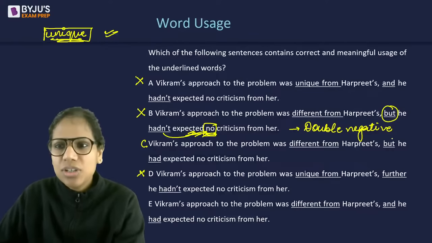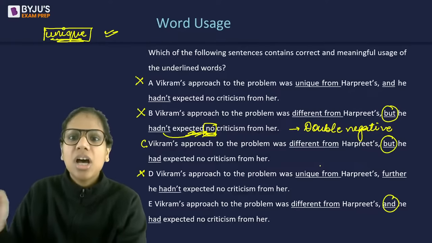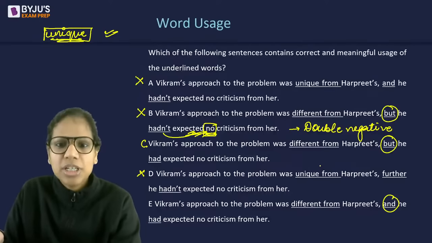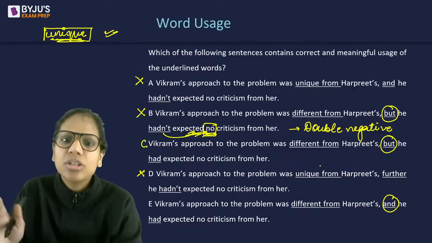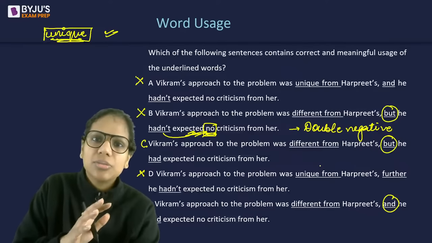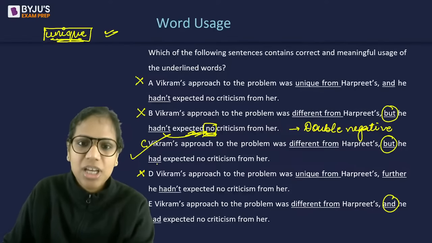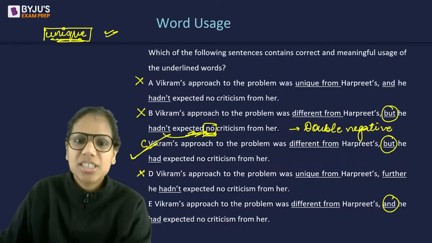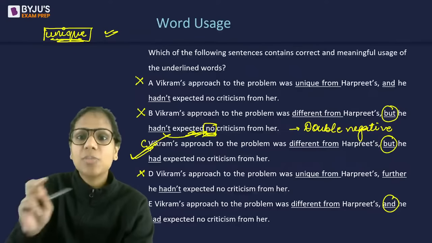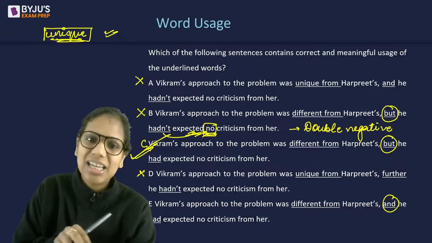So now it reduces to the conjunction. Vikram's approach to the problem was different from Harpreet's, but he had expected no criticism from her. See, even though his approach was different, he wasn't expecting criticism. So C is the better choice here as compared to E. Vikram hadn't expected that Harpreet would criticize him. But he had expected no criticism from her is logically a better choice because they are following two different methods.